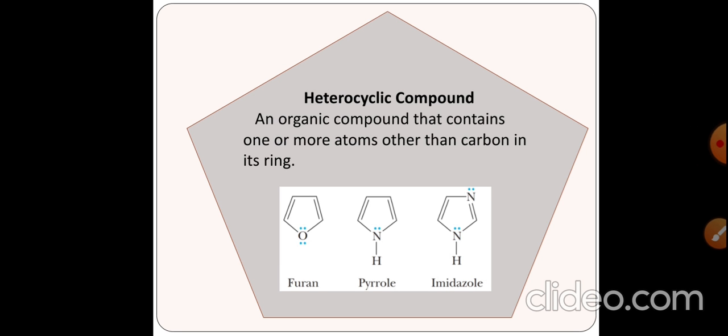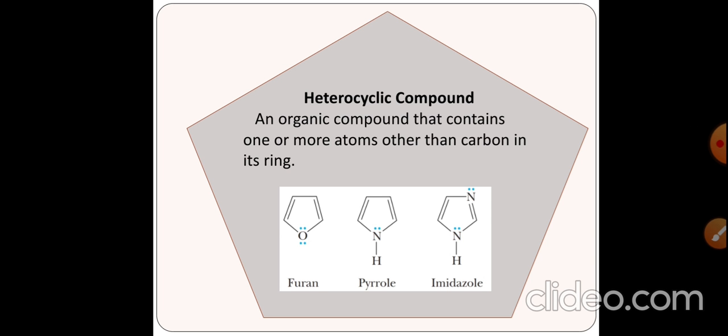Second, it must contain at least one heteroatom other than carbon, such as oxygen, nitrogen, sulfur, phosphorus, or sometimes silicon. So these are heterocyclic compounds. Furan is a 5-membered cyclic compound which contains oxygen.